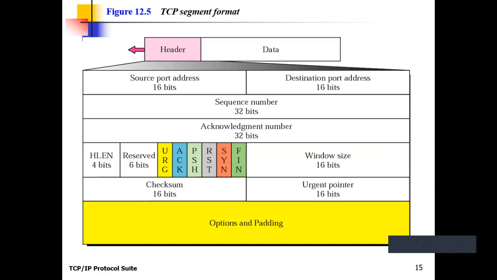As you know, TCP also provides process-to-process communication. So the first two fields are the source port number and the destination port number. Clear? To identify the process uniquely, it uses the port number. There are different types of port numbers like well-known port number, registered port number, and dynamic category port number.